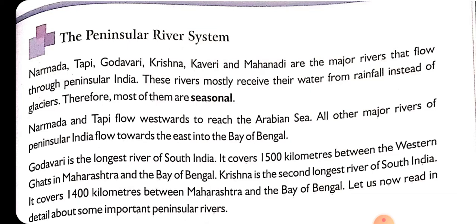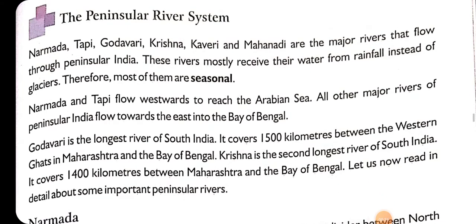In the previous videos we have discussed the Himalayan river system. Now we are discussing the Peninsular river system and what is the difference between the two. The rivers under the Himalayan river system receive their water from the glaciers, but the rivers under the Peninsular river system receive their water from the rainfall. They are totally dependent upon the rainfall. They never get their water from the glaciers.